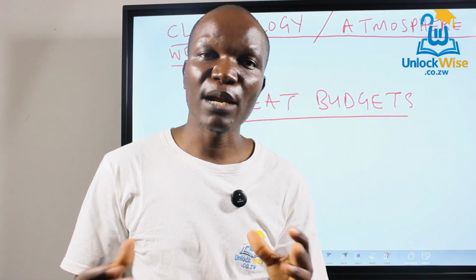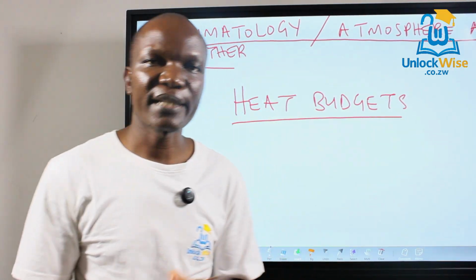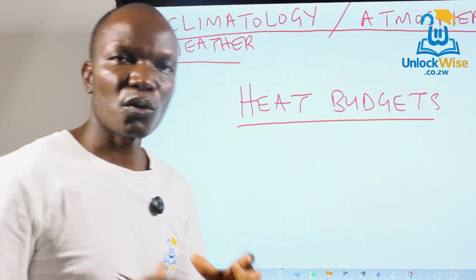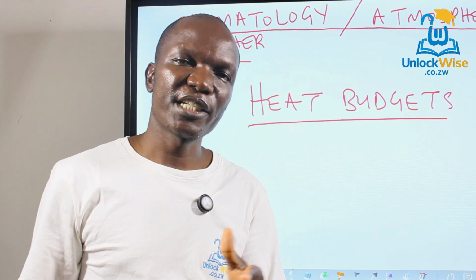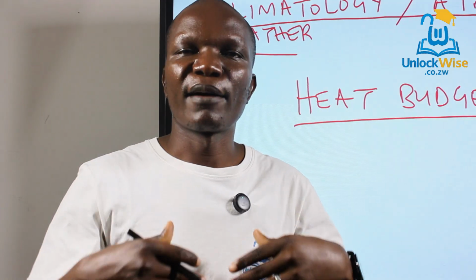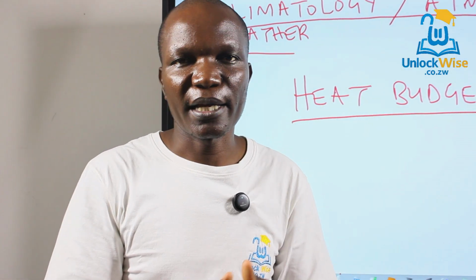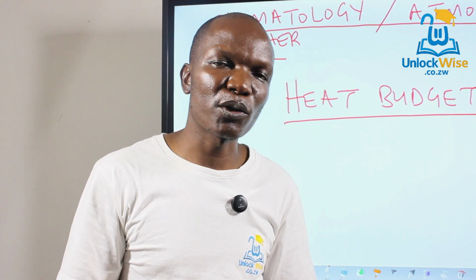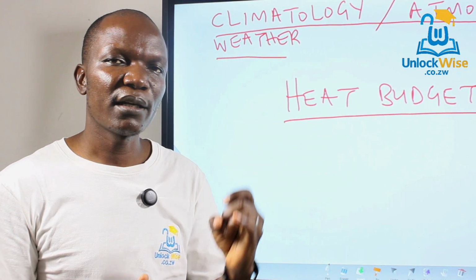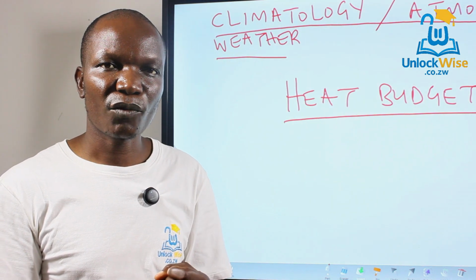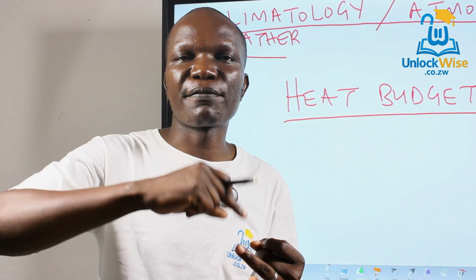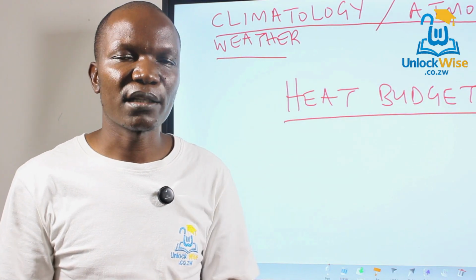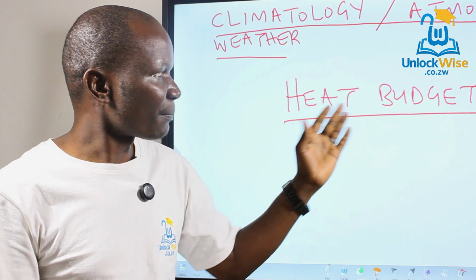The first thing I want us to do is define what exactly a heat budget is. Heat budget is concerned with the movement of energy into a system, the movement of energy out of a system, as well as transfers of energy that may occur within a system. So there are three things to take note of. Number one, energy moving into a system. Number two, energy being transferred out of the system. And number three, energy moving within the system. We call that the energy budget or heat budget.